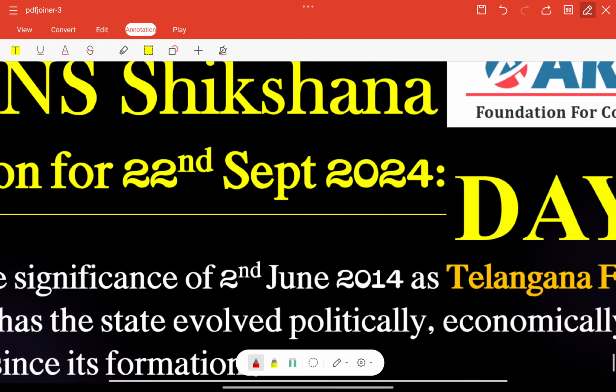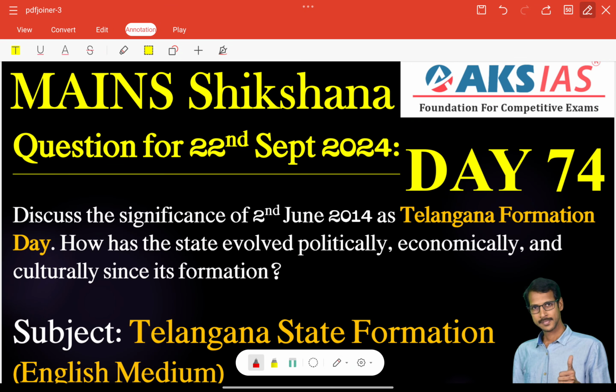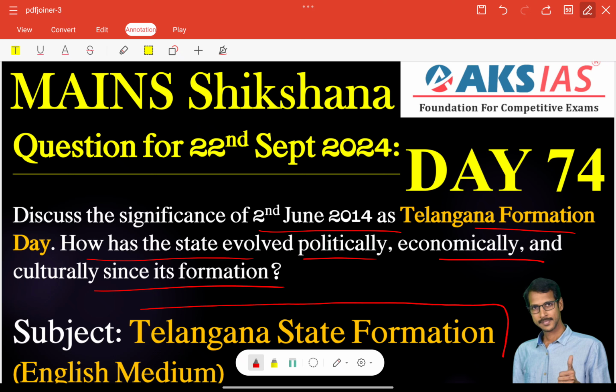So next, coming to our Day 74 Mains Section of Free Initiative, question for 22nd September 2024: Discuss the significance of 2nd June 2014 as Telangana Formation Day. How has the state evolved politically, economically and culturally since its formation? That is related to our Telangana state formation. That is Paper 6, the second part, right? Very, very important. So write your answers and upload them in the app. Thank you very much.